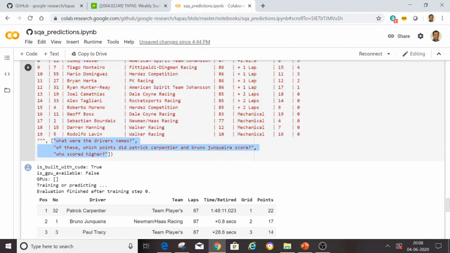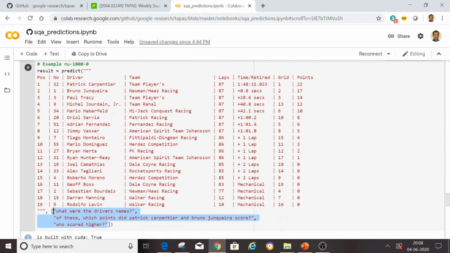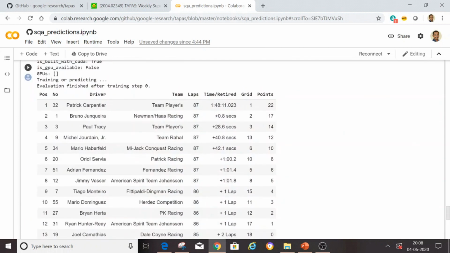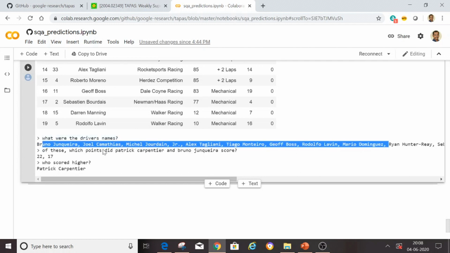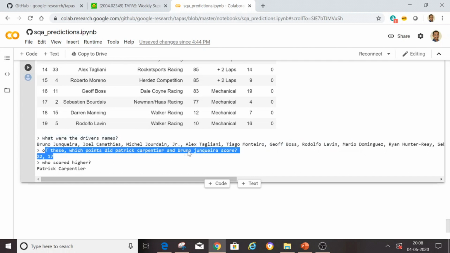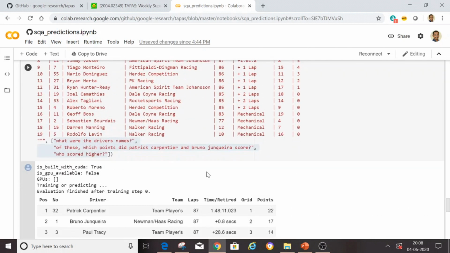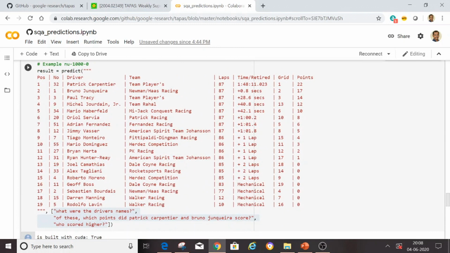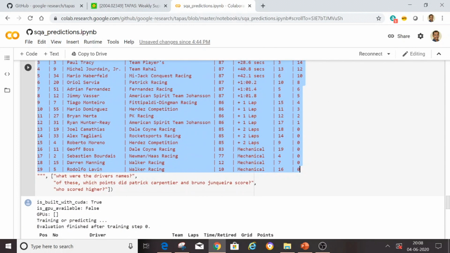You can change even with a custom table. And next, what you see is the list of questions. Again, you can change it and try it out for yourself. So here we are asking how many players, then we are asking the score of two people, then we are asking who scored higher. As you can see, Tapas is able to answer all three questions accurately. So if you want to explore the code, you just have to change the table in the prediction part or the questions so that you can explore different ways and understand more about the Tapas framework.